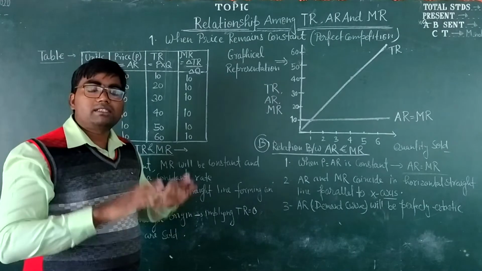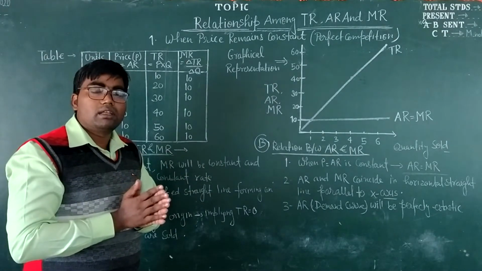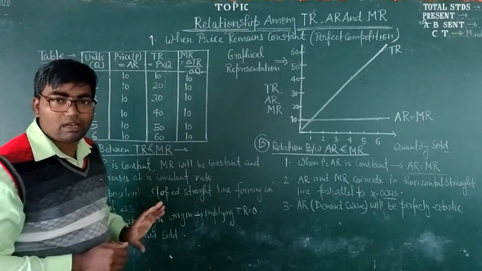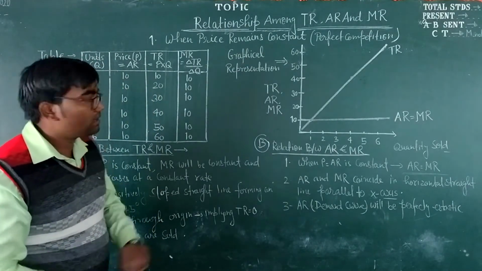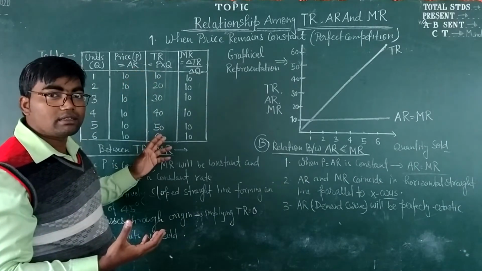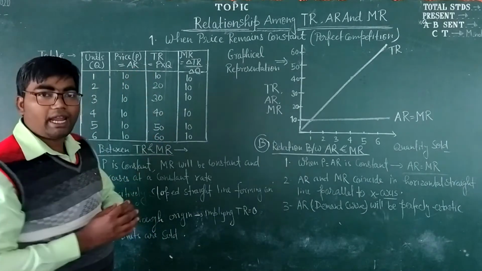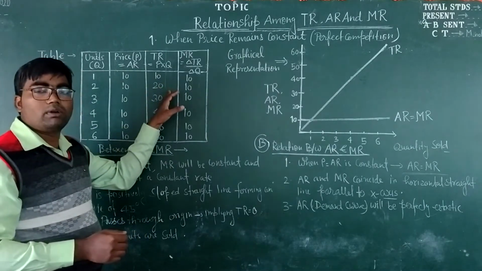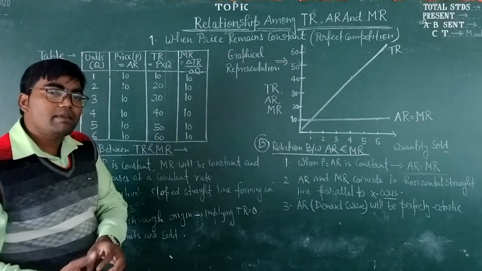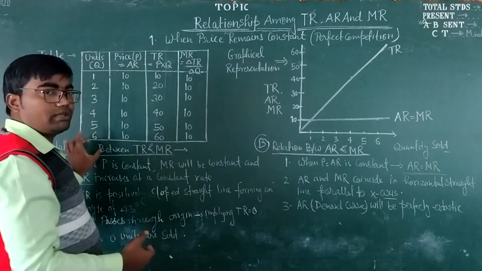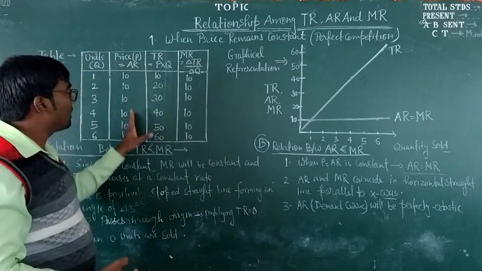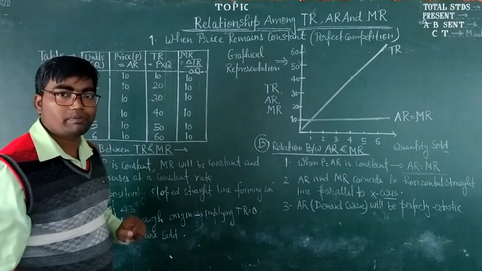It is because marginal revenue is nothing but the increase in total revenue due to 1 unit increase in the sale. Since the price is constant, every additional revenue from sale of an additional unit will be the same for each unit. That's why MR is also just equal to the price of the commodity.